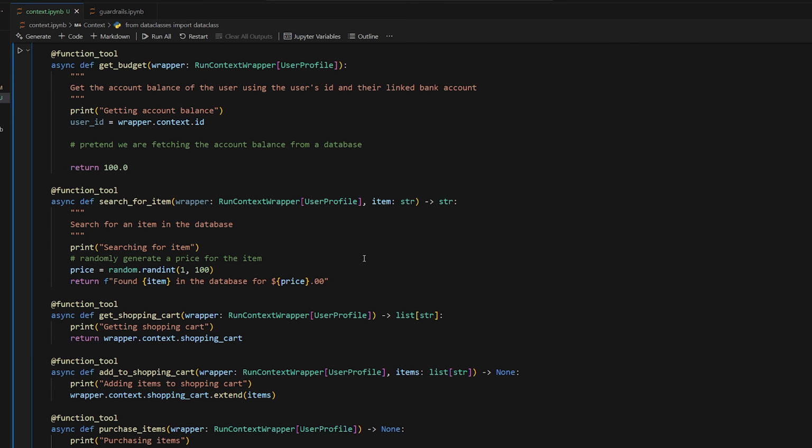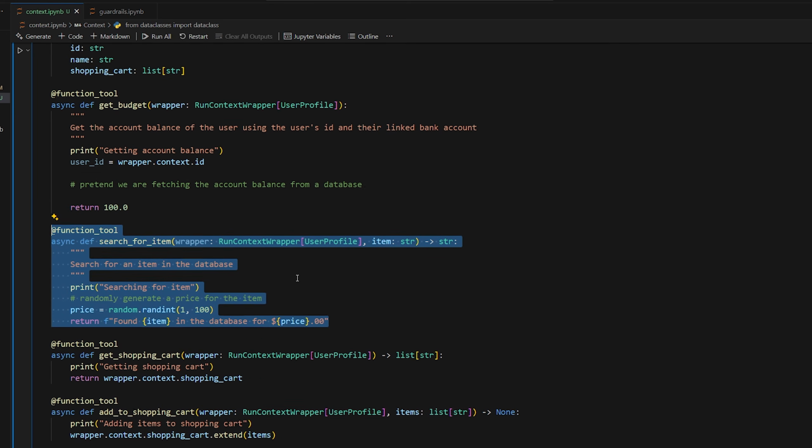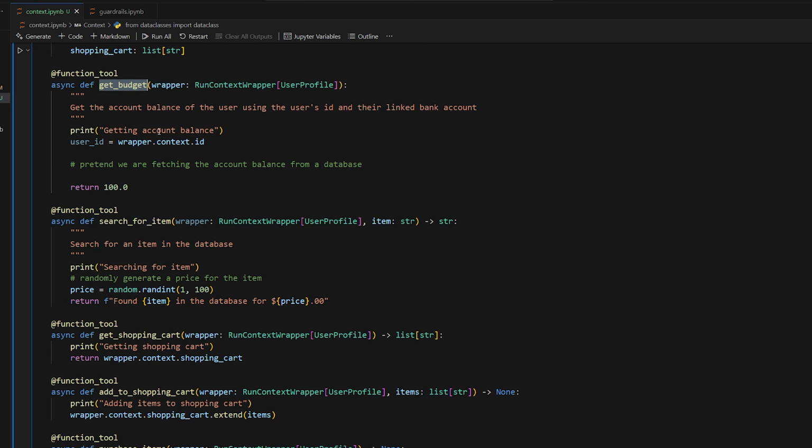Okay, here's some more examples. I'll go through them one by one. We're going to have another function tool, search for item. So the agent is going to pass in an item as a string. So like, I don't know, pasta. So it's going to be pretending to search for that item in a database on like a grocery website or something like that. And then it returns the item and the price. So it's just going to make up a price. But of course, that would actually get a real price. So this is what the agent will use to find items for the user's recipe to see if it's within the budget, right?